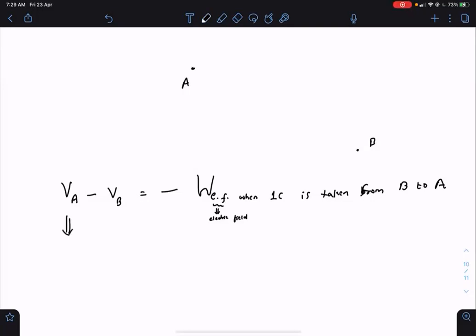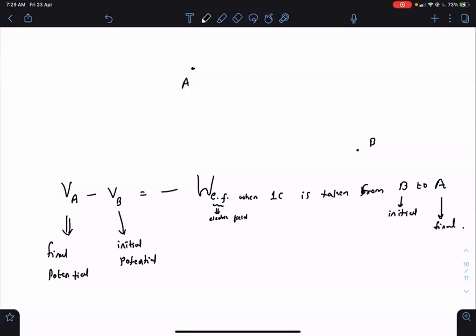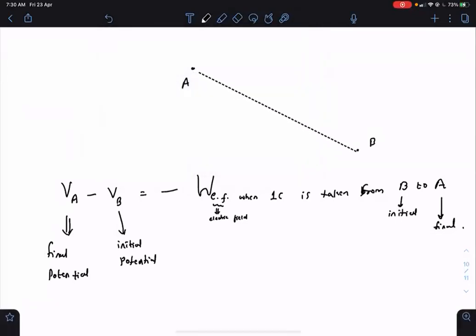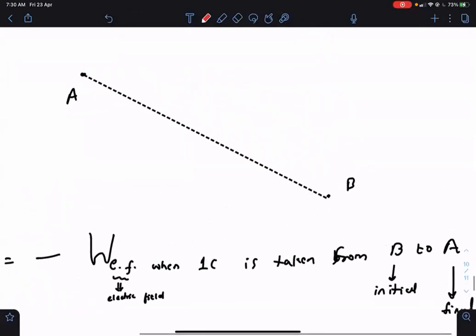Potential difference is final potential minus the initial potential. B is initial. We are taking from B to A. And you can choose any path, independent of the path. So what you can say is, while taking this 1 coulomb from B to A,